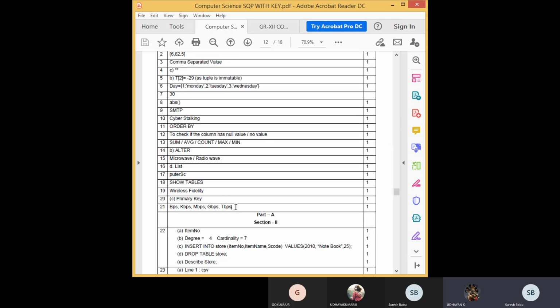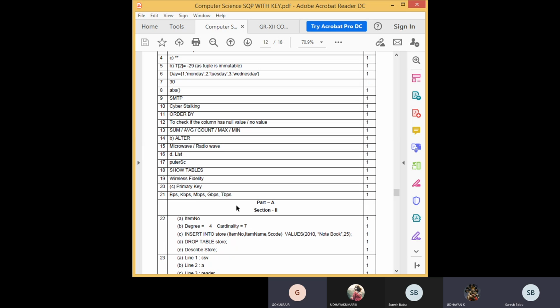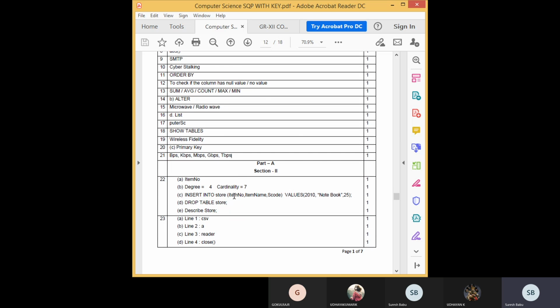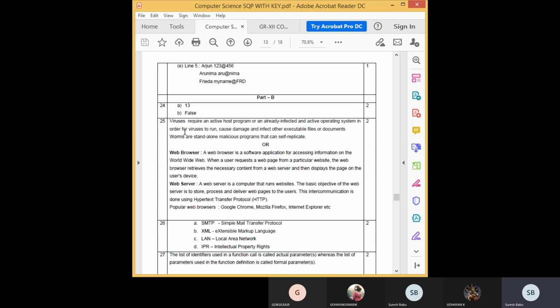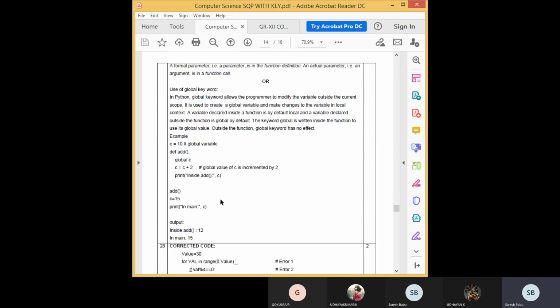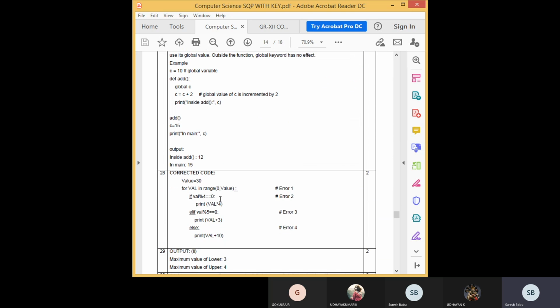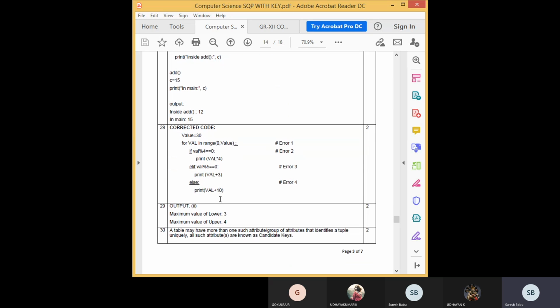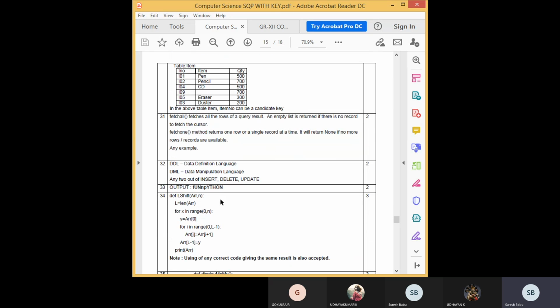Students? Yes, sir. Okay, this is a sample question paper with the answer key. If there are any doubts, you can clearly see. They will show you how to write 2 marks, how to write 3 marks, how much you need to write. That is very, very important because there is a weightage, a marking scheme for everything.